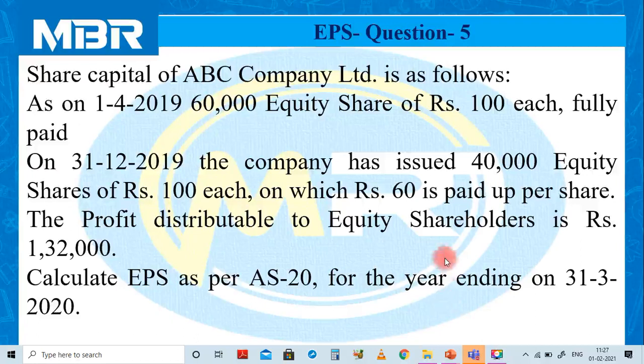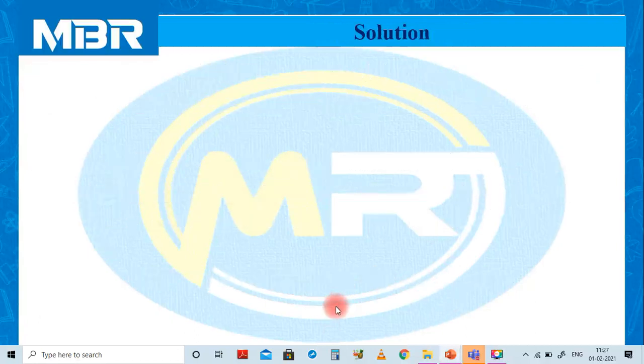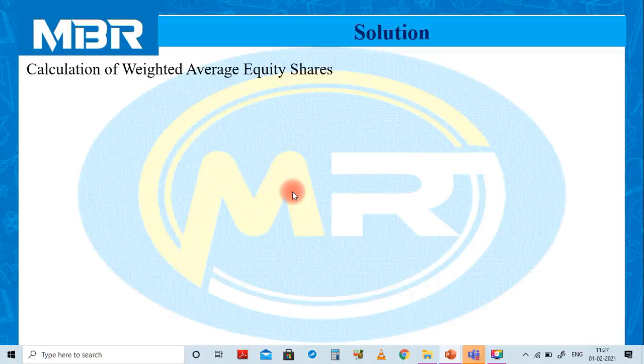After understanding the question properly, let us move to the solution of the problem. For the purpose of solution of this problem, we need to calculate weighted average numbers of equity shares.